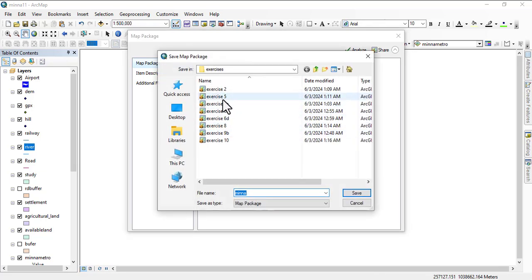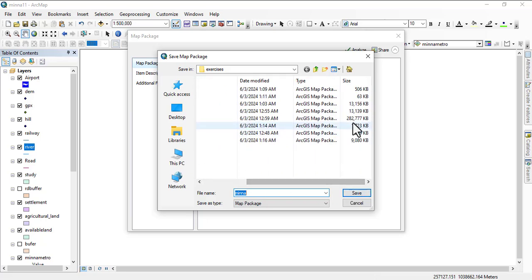As a matter of fact, all the exercises you're going to be using in this course are saved as map packages. You can see this one has satellite imagery in it. The satellite imagery was around a gig plus. There are about two of the satellite imagery, but you see it's just 280 MB. And the rest are some 259 kilobytes and all that. So I'm going to actually save this and send it for you as well. It's going to be part of your exercise.